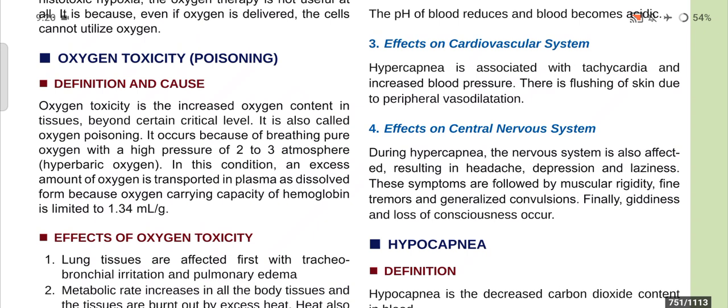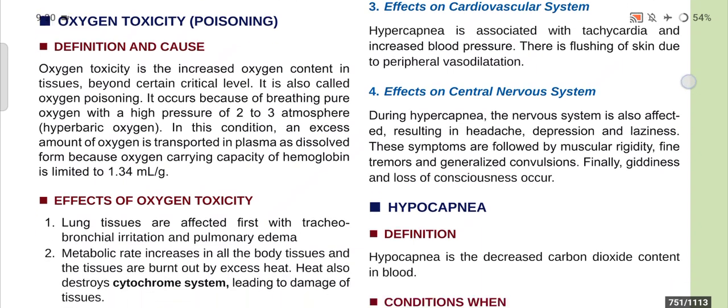So what is the definition and cause? Oxygen toxicity is the increased oxygen content in the tissues beyond a certain critical level. It is also called oxygen poisoning. It occurs because of breathing pure oxygen at a high pressure of 2 to 3 atmospheres, hyperbaric oxygen. In this condition, an excess amount of oxygen is transported in the plasma in dissolved form, because the oxygen carrying capacity of hemoglobin is limited to 1.34 ml per gram.